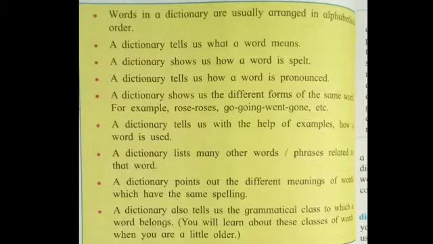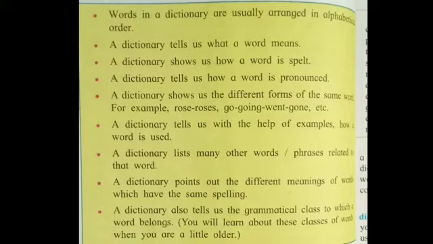Now kids, this is about dictionaries. The words in the dictionary are always arranged in alphabetical order. In previous classes you have learned alphabetical order. First comes A, then B, and it lasts up to Z. In a dictionary, there are the meanings of words.